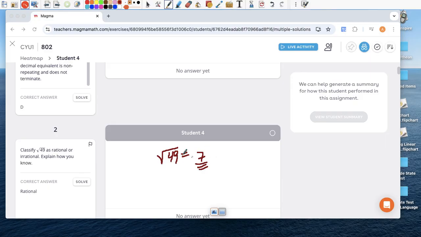So it's rational because it's 7, and 7 is what kind of number? It's a whole number. It's a natural number. It's an integer, right? And it's rational, right? I can take 7 and write that as a ratio of two integers, so there you go. So the square root of 49 is rational.